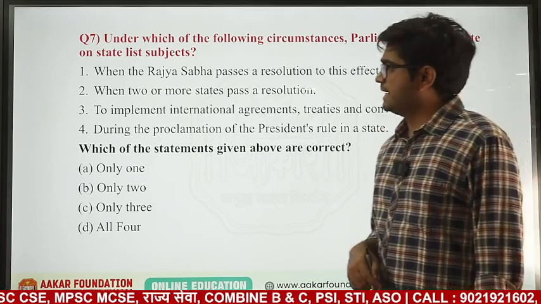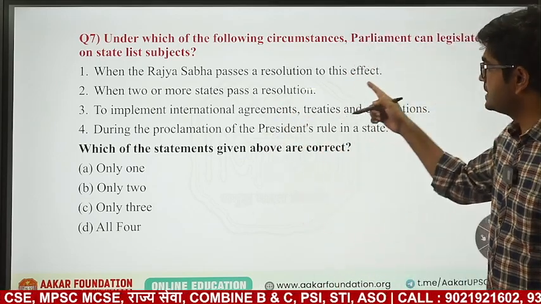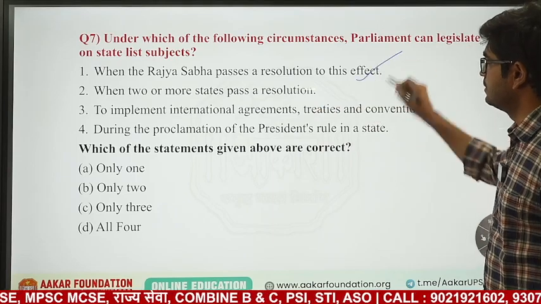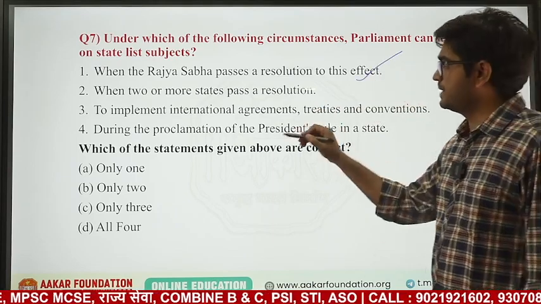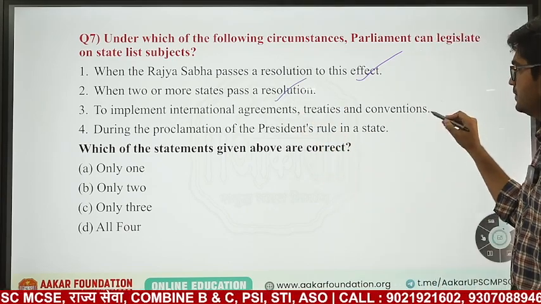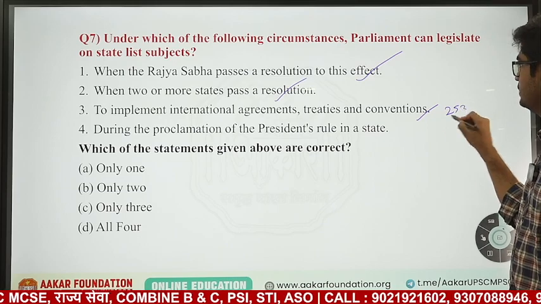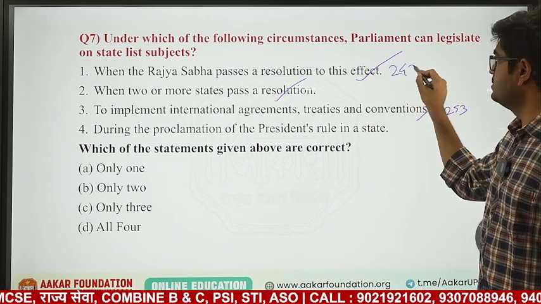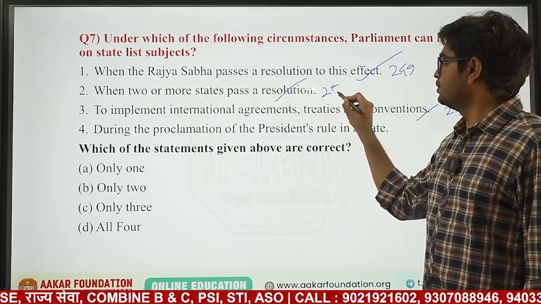Parliament can legislate on the state list when the Rajya Sabha passes a resolution to that effect. Yes, we have seen. When two or more states pass such a resolution. Yes. To implement international agreements, treaties, conventions. Yes, this is article 253. Rajya Sabha, this is 249. Two or more states, this is 252.